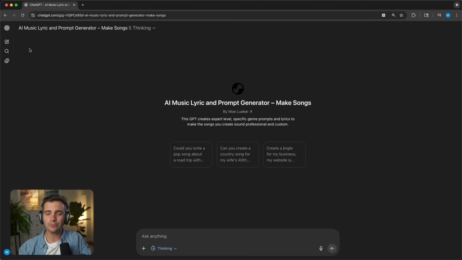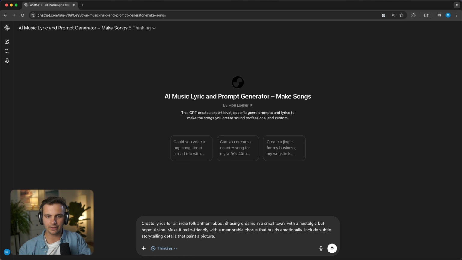In order to do that, I'm going to use my own custom GPT. This is free to use and you can check out the link in the description, but this turns song ideas into the perfectly structured prompt as well as lyrics that don't sound like they're AI generated. And they're perfectly formatted for V5 already. So let's try it out.